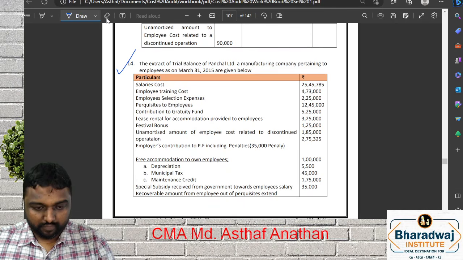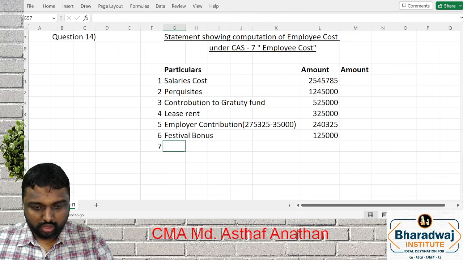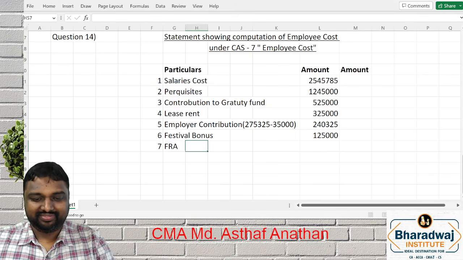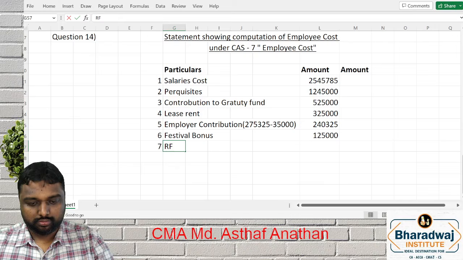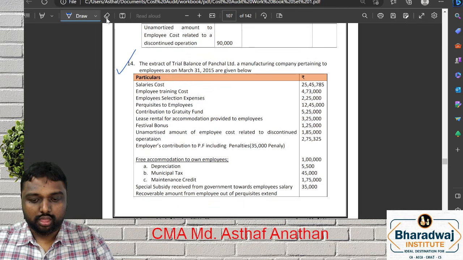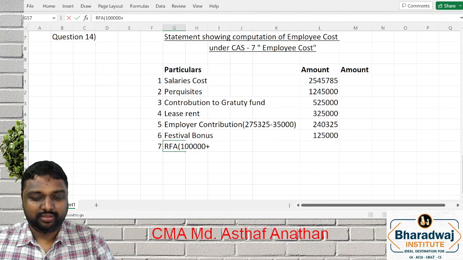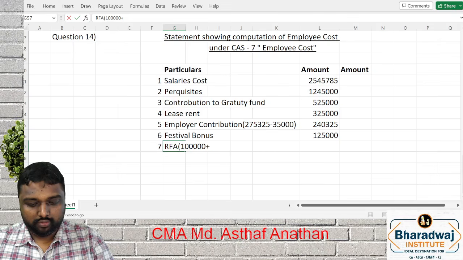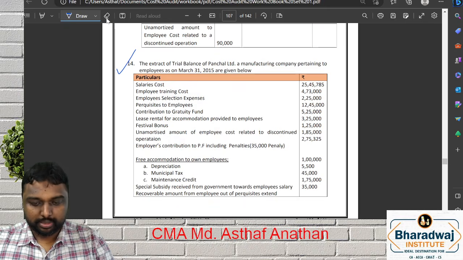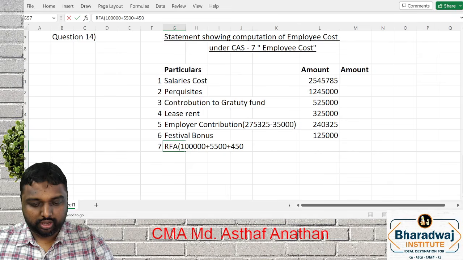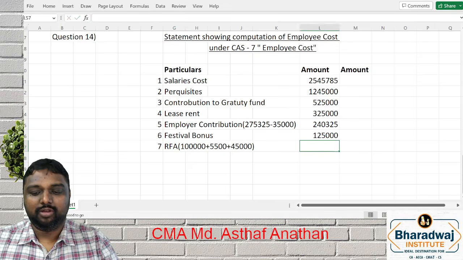Moving further. Rent-free accommodation. 1 lakh plus 5,500 plus 45,000. Total will come what?